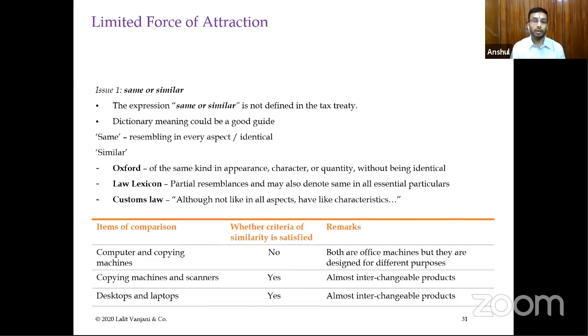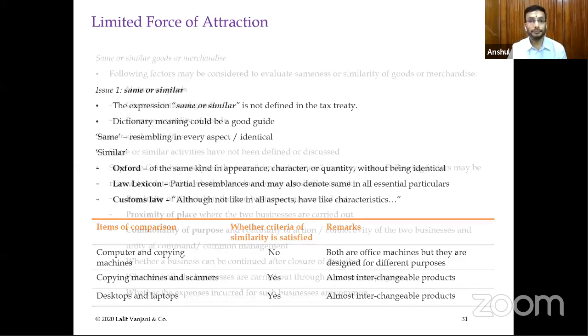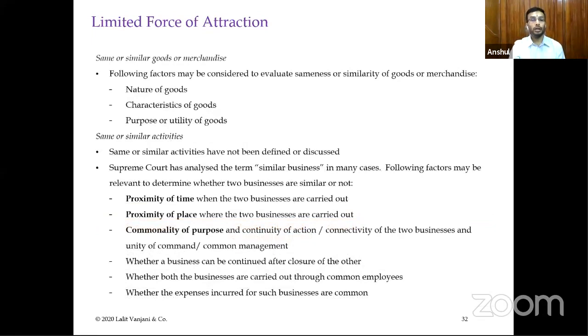rule. So similarly, copying machines and scanners are obviously similar kind of things. Desktops and laptops. Desktop is a stationary system, but laptop is a mobile kind of a thing. You can carry it along with you, but the work done by both the systems are same. So therefore, they can be considered to be similar. So what are the principles laid out? Nature of the goods, characteristics of the goods, purpose or utility of the goods. These are some basic things you can ask while you are deciding whether these are similar or not.